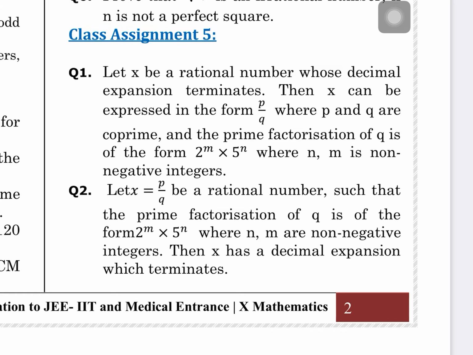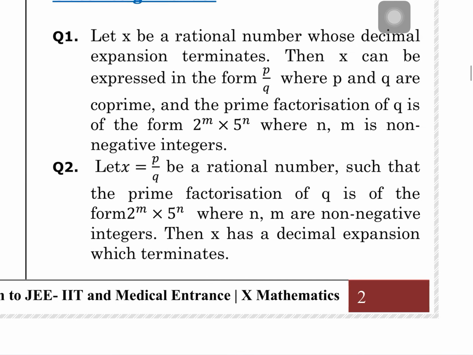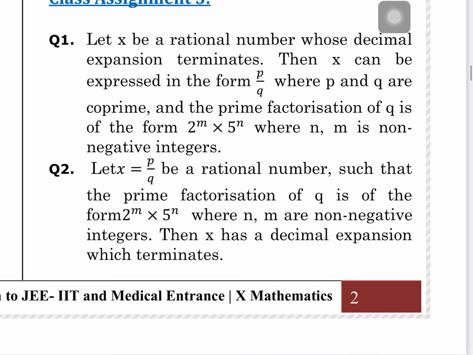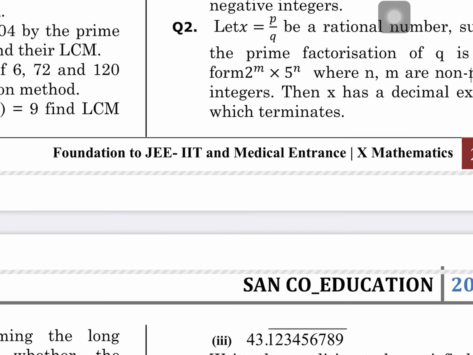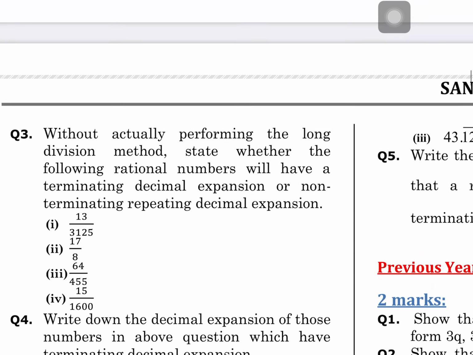This is the second result. Let p by q be a rational number such that the prime factorization of q is of the form 2 to the power m, 5 to the power n, where n and m are non-negative integers. Then x has a terminating decimal expansion. The converse is also there. Is that clear? These are the theorems that you have to understand and use, so let us see the question.